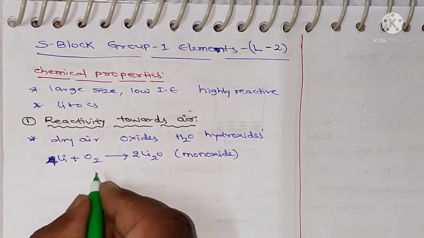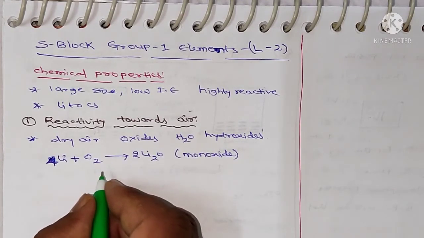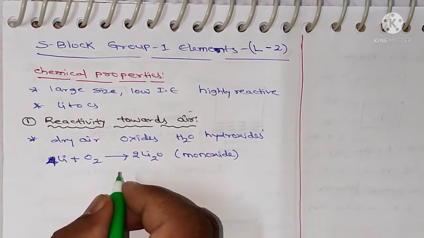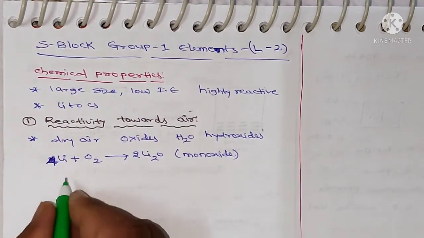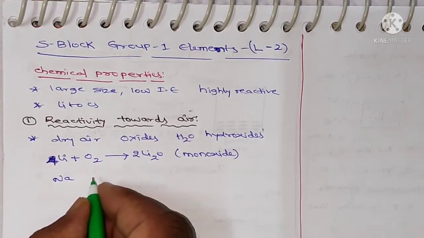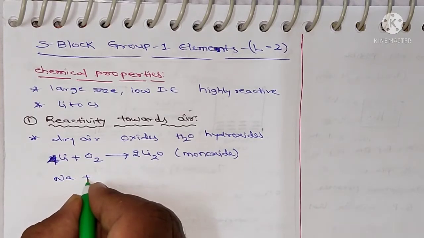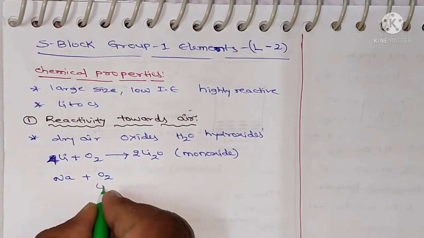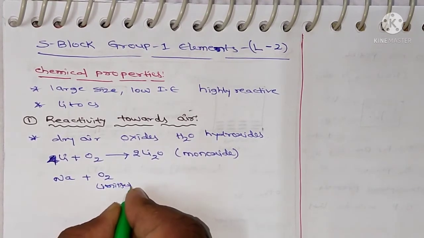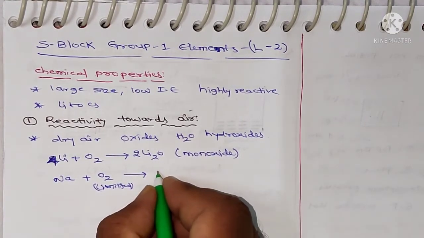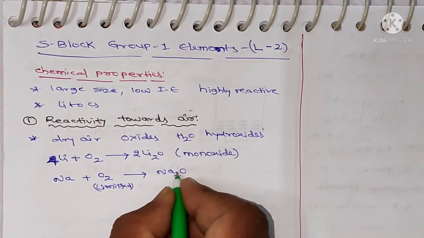Sodium forms monoxide in a limited supply of oxygen and peroxide in excess of oxygen. So sodium can form monoxide and peroxide. When sodium reacts with a limited supply of oxygen, it gives sodium monoxide.